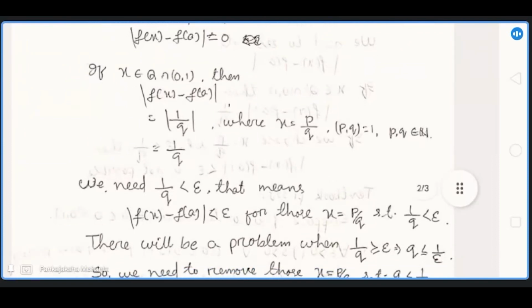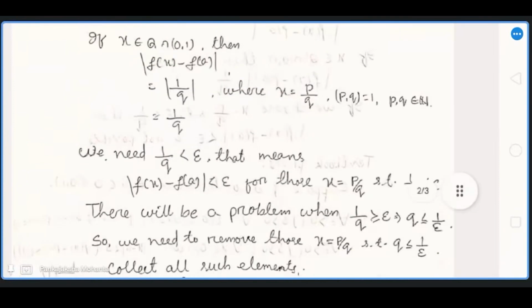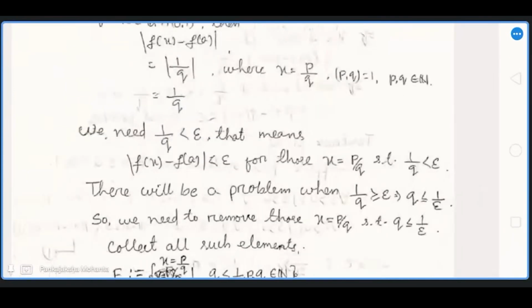It is only possible for those x equal to p by q such that 1 by q is less than epsilon. There will be a problem if 1 by q is greater than or equal to epsilon. So our aim is to eliminate those bad elements from the interval (a minus delta, a plus delta), that is, those for which 1 by q is greater than or equal to epsilon.